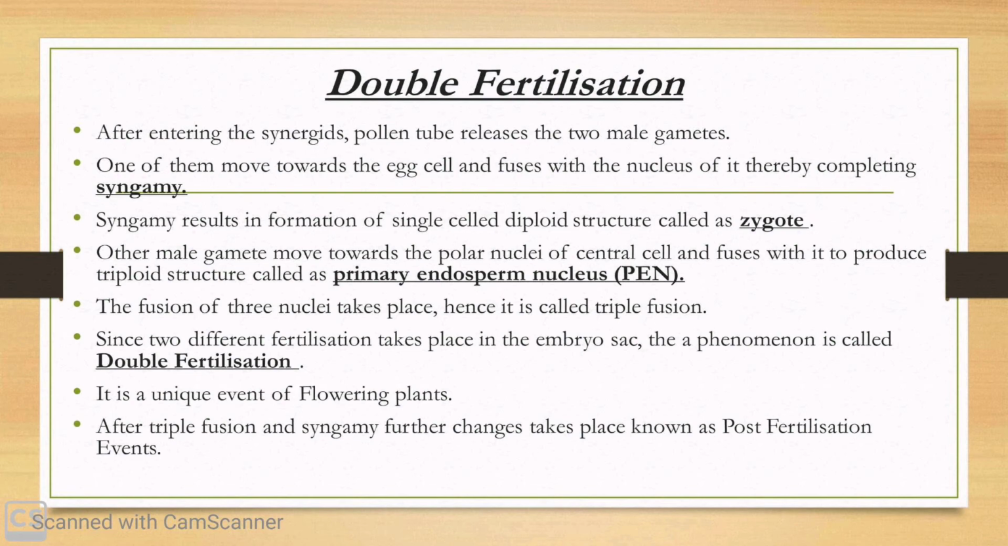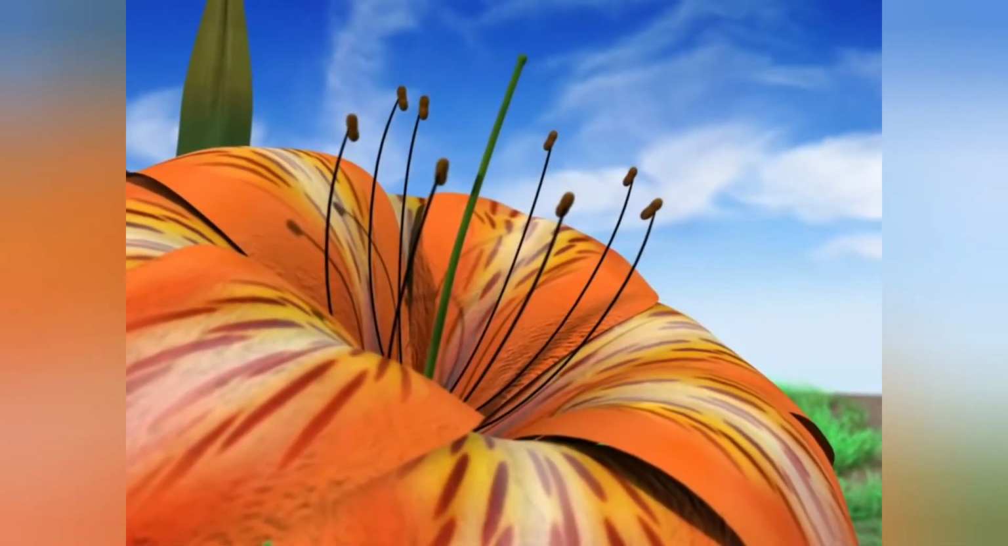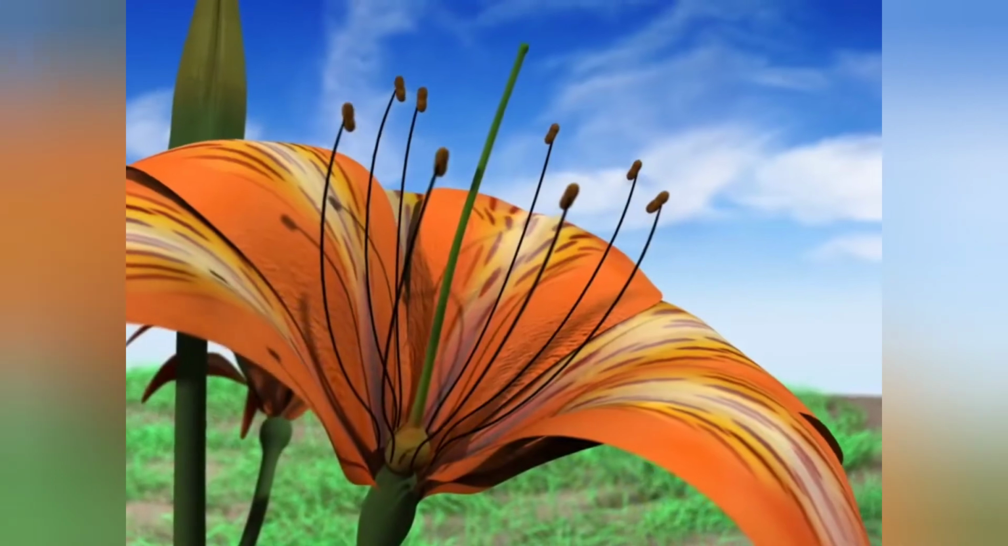The central cell after triple fusion becomes primary endosperm cell and develops into endosperm, while the zygote develops into the embryo. Let us study the same phenomenon with this animation with more clarity. A flower with the female reproductive part. Here is the embryo sac.